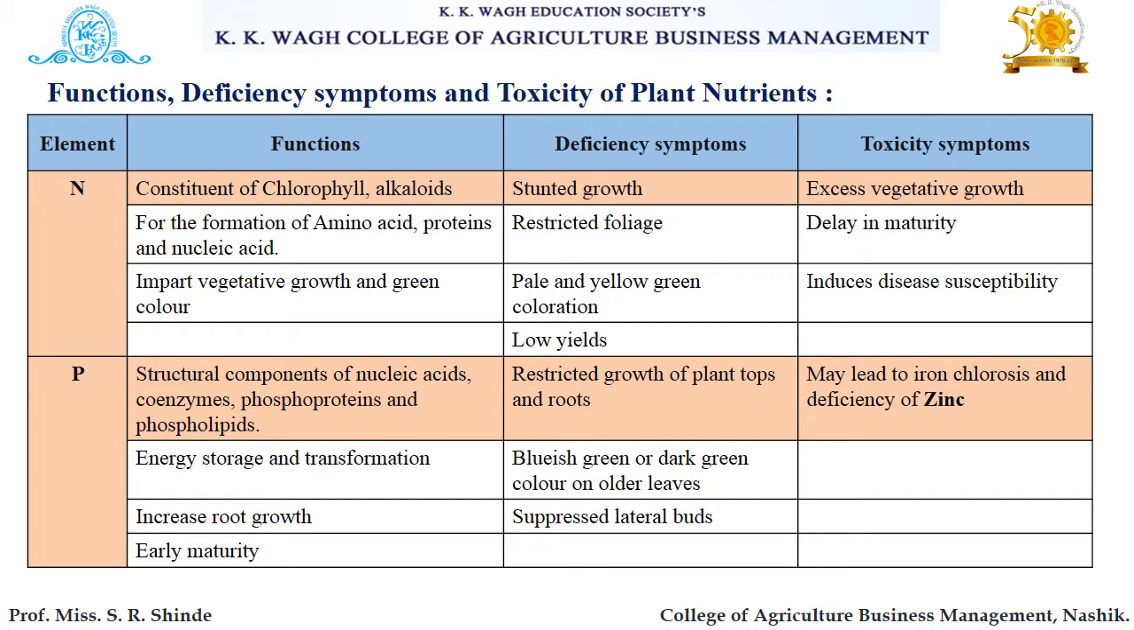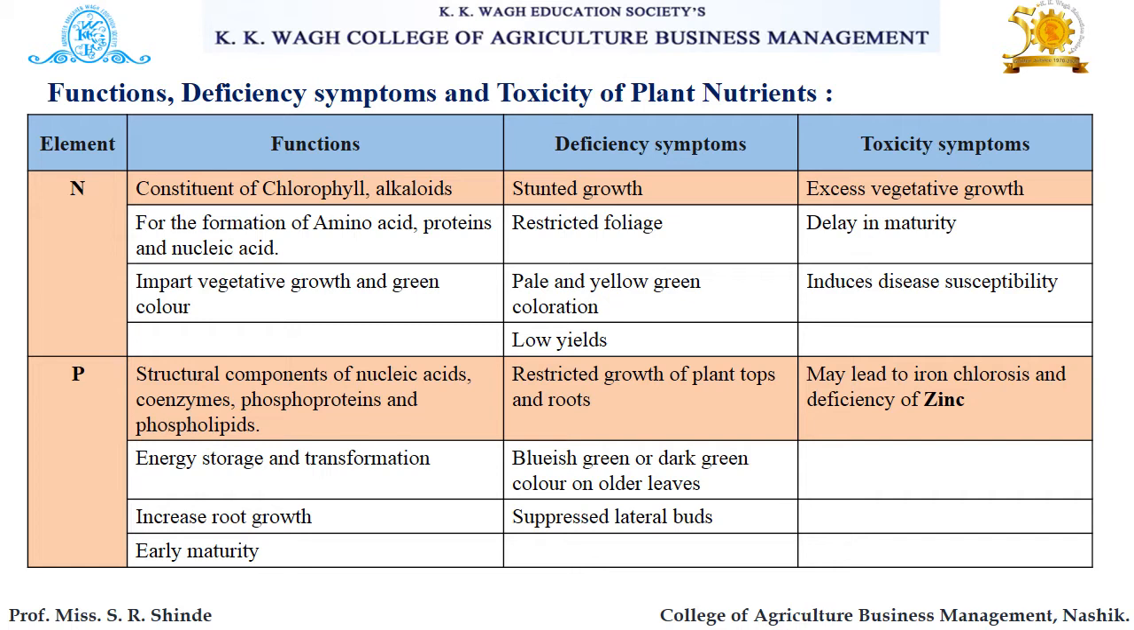Then toxicity symptoms of nitrogen are: there is excess vegetative growth due to a high amount of nitrogen, then delay in maturity, and it induces disease susceptibility. Next nutrient is phosphorus. Functions of phosphorus are: structural component of nucleic acids, coenzymes, phosphoproteins, and phospholipids. And it also acts as energy storage and transformation. Then increased root growth and early maturity is the main function of the phosphorus nutrient.